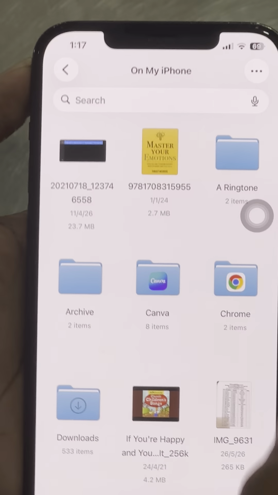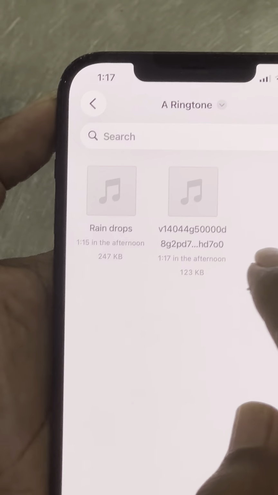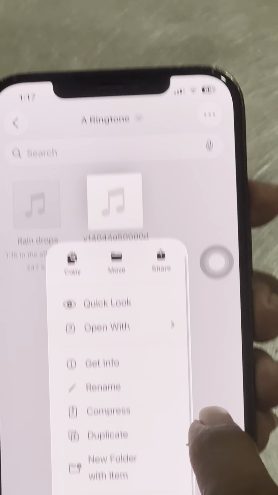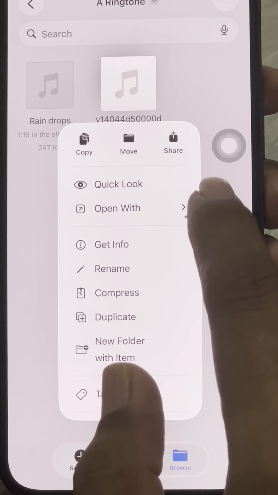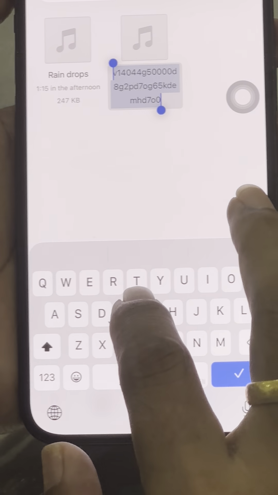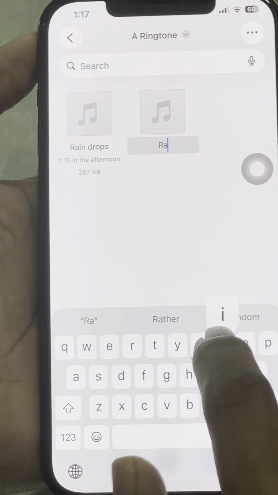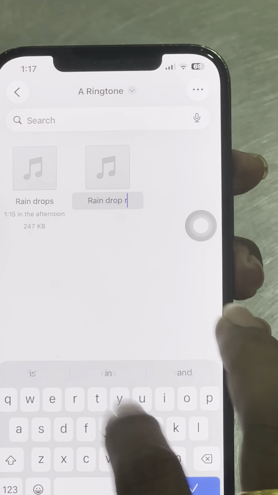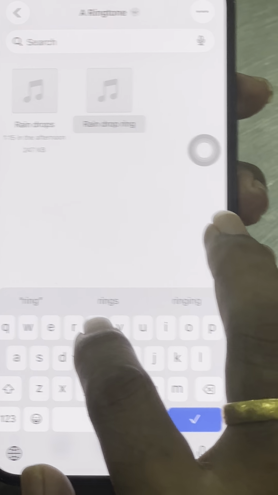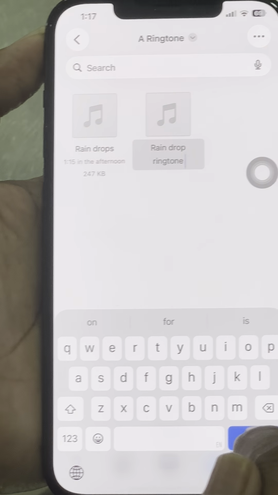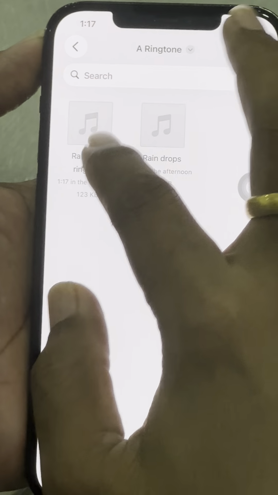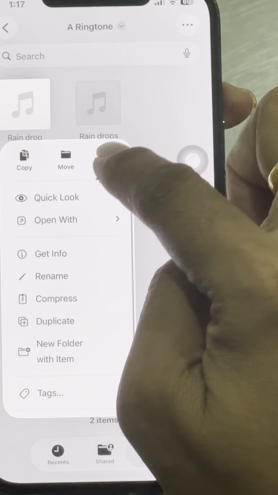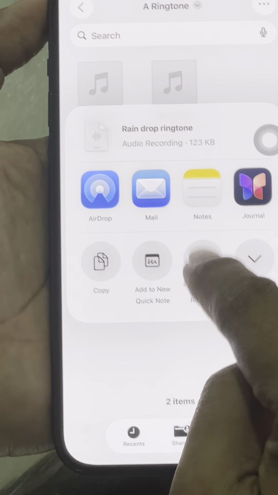On my old phone, a ringtone now, you see. And rename the file just created. Raindrop ringtone. Here is that one. You just hold and then click share and use as ringtone.